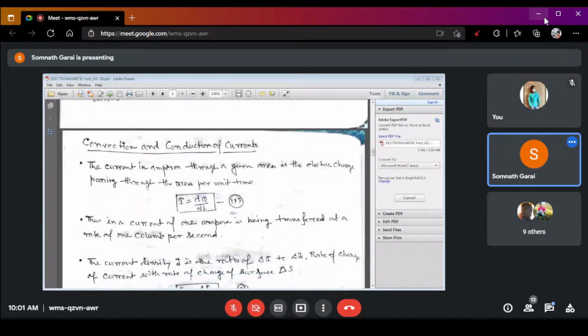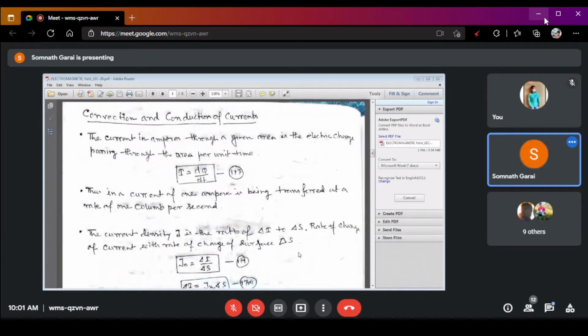Now, the next topic is the convection and conduction of current. Convection and conduction of current is very important in respect of electromagnetic waves. When an electromagnetic wave is propagated within a medium, it may be in free space, or maybe in water, maybe in solid.